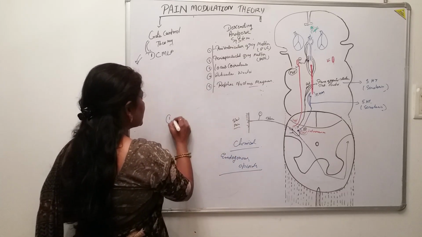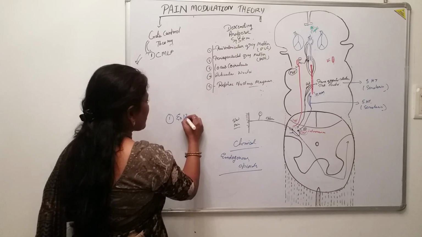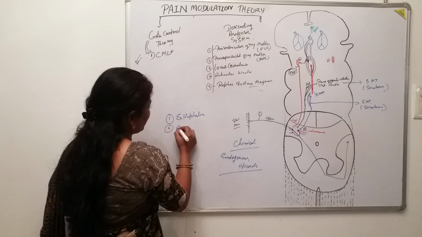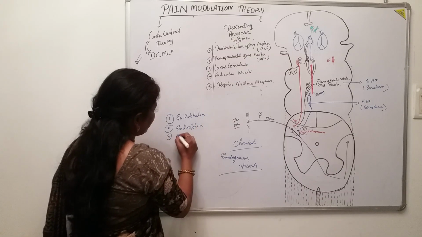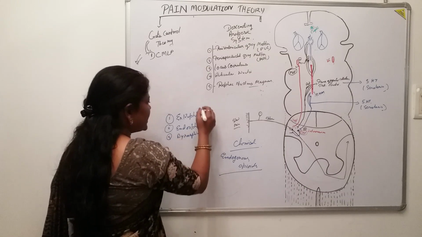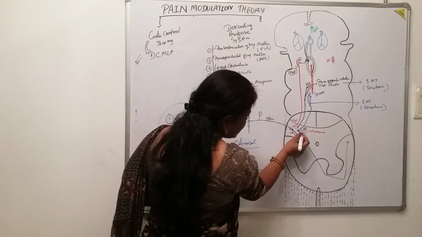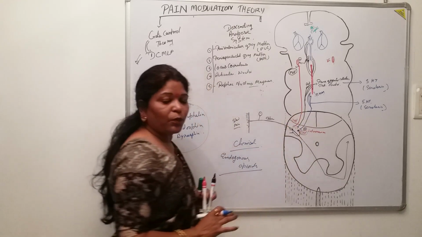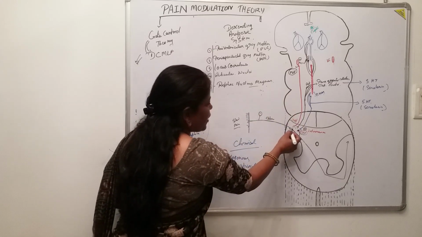Look here, these endogenous opioids are enkephalin, endorphin or dynorphin. So these chemicals are liberated by these interneurons, which in turn were stimulated by these descending fibers. So what does this chemical do?